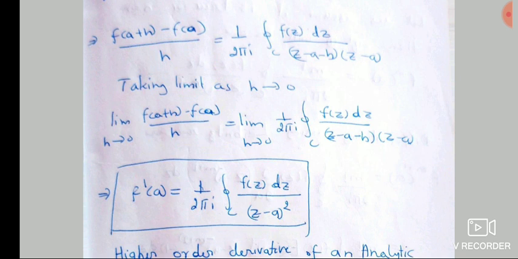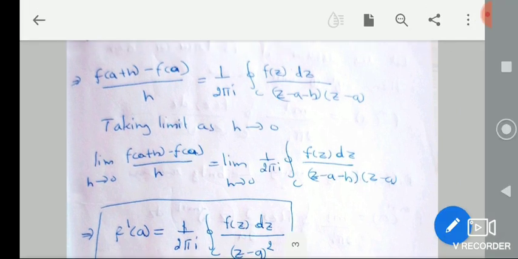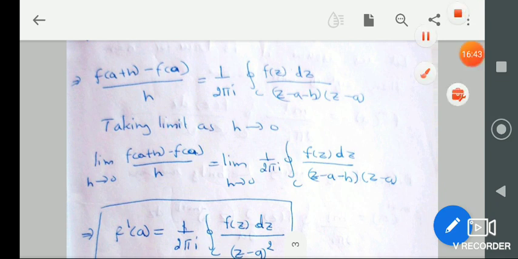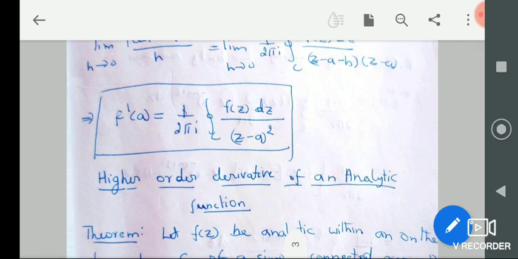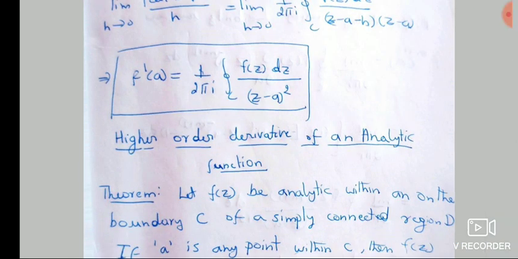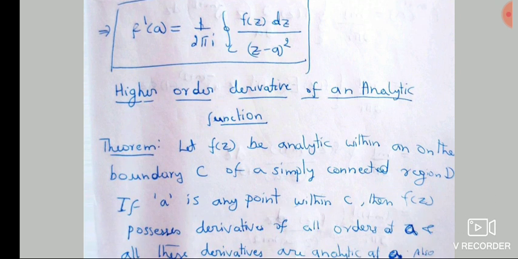on the left hand side. On the right hand side, when h tends to 0, this becomes 0. So what is remaining? z minus a and z minus a, so you will get z minus a whole square. That is the required equation: f dash of a is equal to 1 by 2 pi i integration along the curve C of f of z dz divided by z minus a whole square. So we found f dash of a.